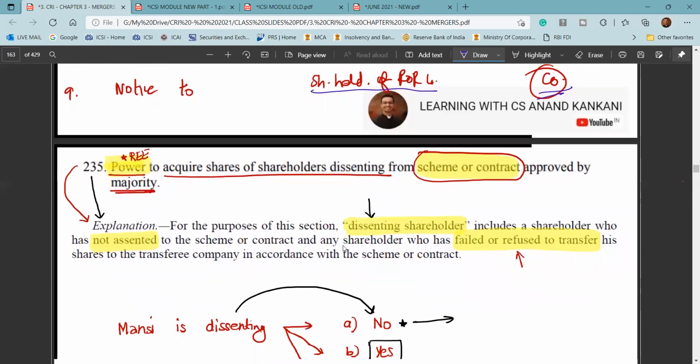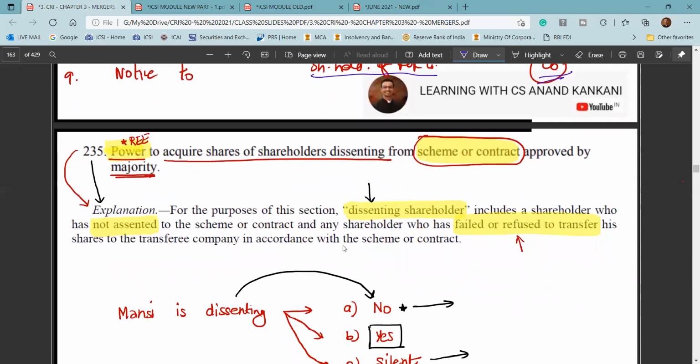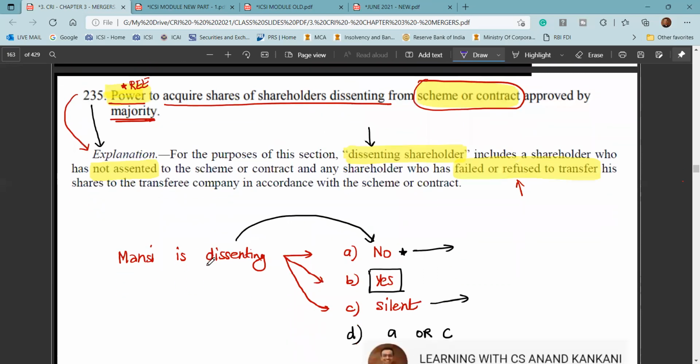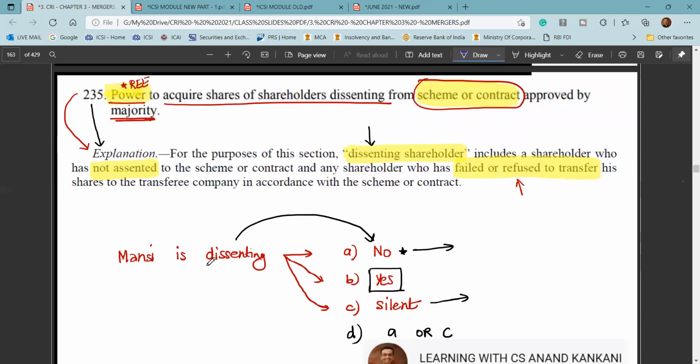And how you get into the majority? Basically you come up with a scheme, you offer, right? You come up with a scheme, you offer to all the shareholders of the transferor company. They've used the word transferor company, but it's basically, for your understanding, the company whose shares are being acquired. So the transferee company is going to give offer to the shareholders of the transferor company, and within 4 months 90% of the shareholders should agree. If 90% of the shareholders agree, other than the shares which are already held by the transferee company, then in that case we say the remaining shareholders are the dissenting ones.